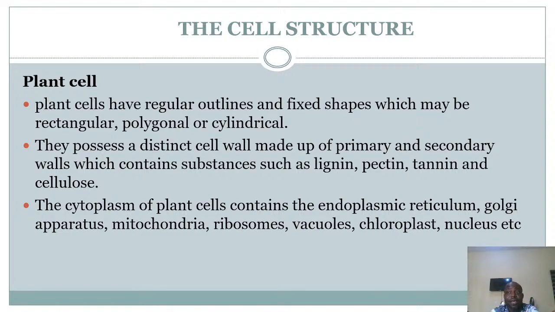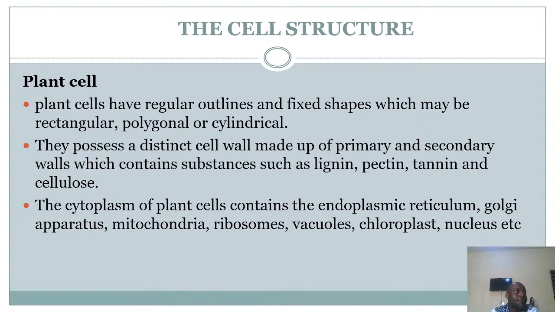They are regular in outline, they have a regular, fixed shape. It could be rectangular, cylindrical, or polygonal. They are not irregular, they have a definite shape. They possess distinct cell walls with primary and secondary layers, which contain substances such as lignin, pectin, tannins, and cellulose that make them rigid and their cell wall strong.